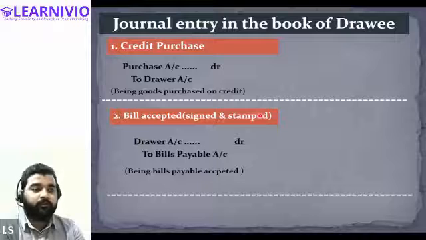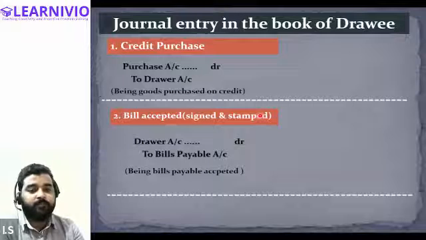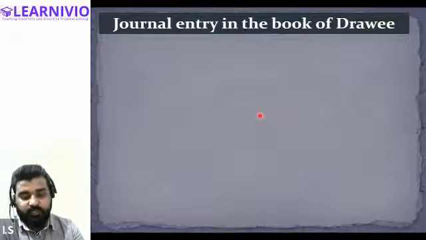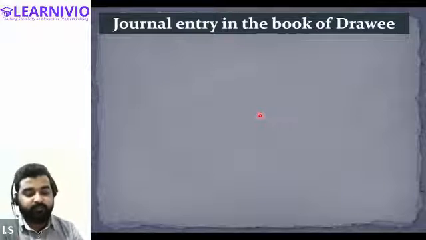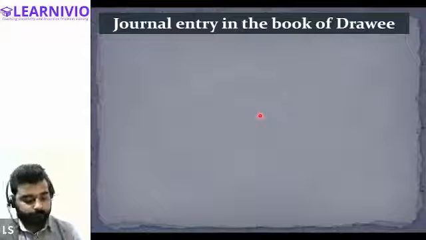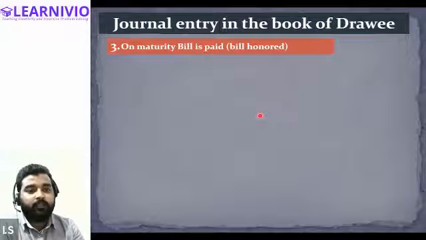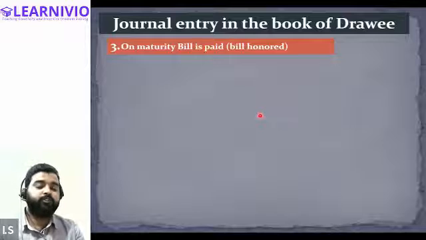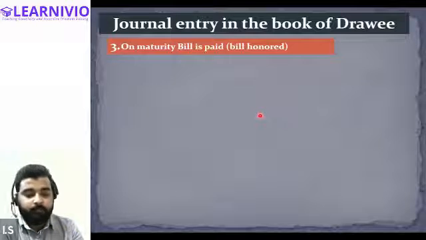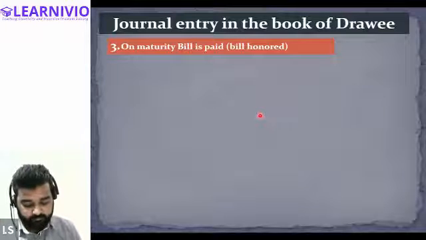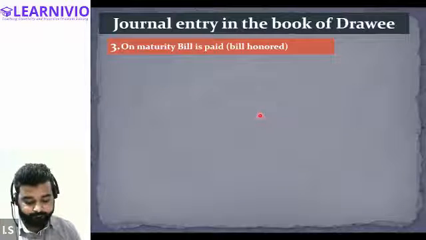Now we have journalized two activities, credit purchase and then bill accepted. And finally, can anyone tell me which journal entry will be done? Which kind of activity will be journalized now? Bill honored, correct. If the payment is made by the drawee, in that case, on maturity, the bill is paid, right? And if the bill is paid, Samiksha, can you tell me the journal entry for the payment of the bill? If a bill of exchange is honored, what journal entry will be passed in the books of the drawee?